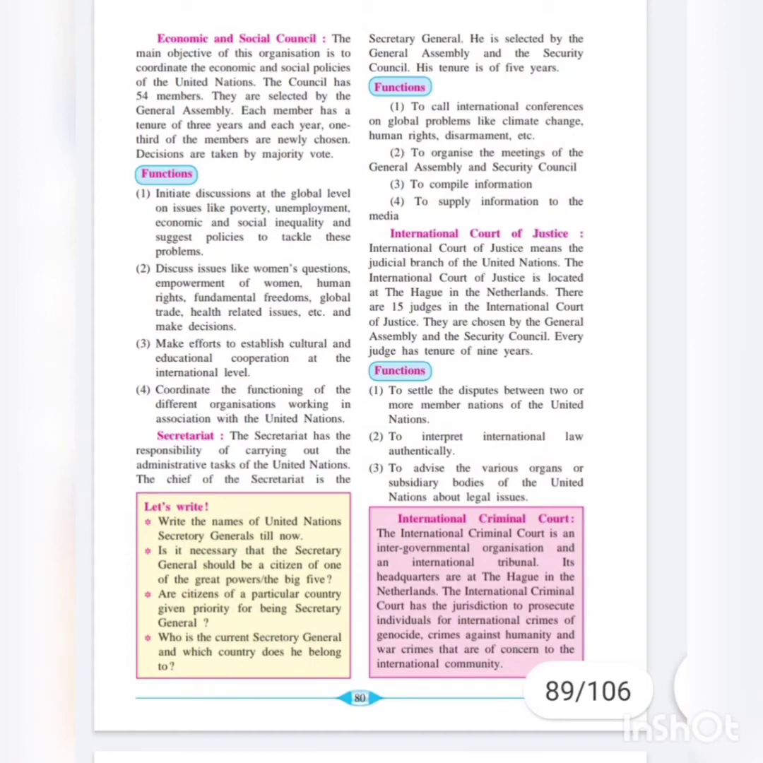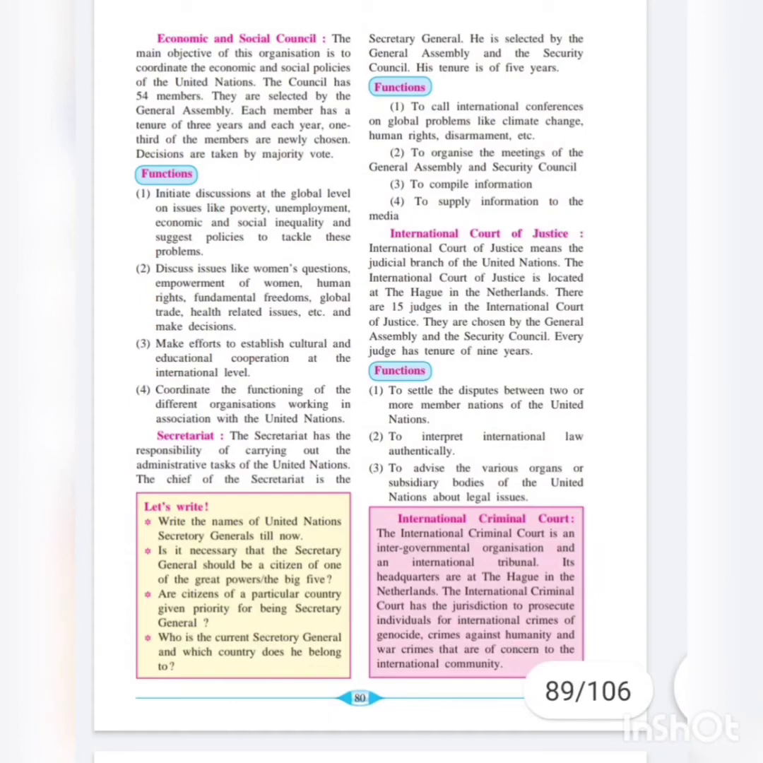Second, to organize the meetings of the General Assembly and Security Council. The Secretary General can organize the meetings of the General Assembly and the Security Council. Third, to compile information. So whatever the information is there, to arrange or put together all the information. And the fourth one is to supply information to the media. Whatever decisions are taken, what policies have to be implemented, what has been discussed, to supply all that information to whom? To the media.